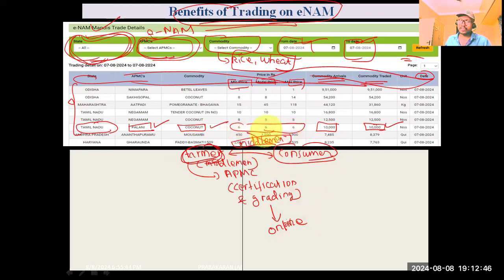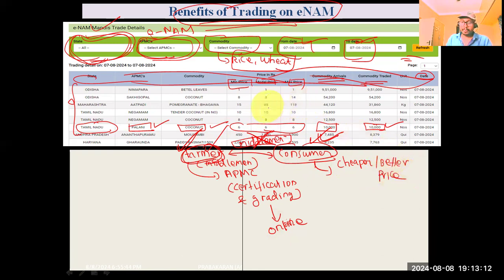So due to the elimination of middlemen, the farmers were getting a good price for their produce, and the consumers were getting a comparatively cheaper or better price. Due to the elimination of this particular middleman, both the farmers and consumers benefited.